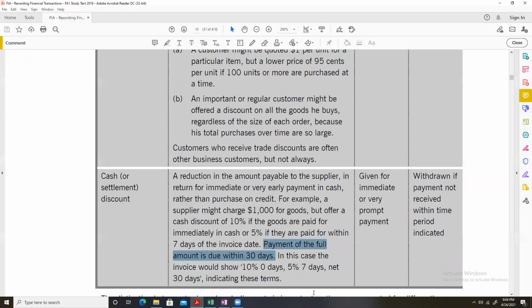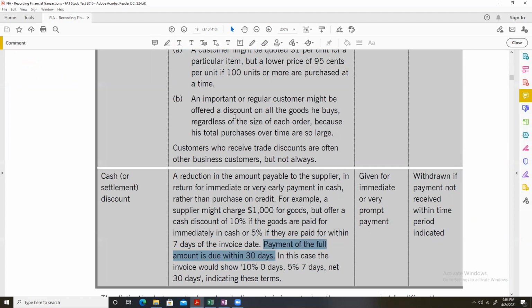So this is what a cash discount is all about: encouraging customers to make early payments for the amounts that they owe.